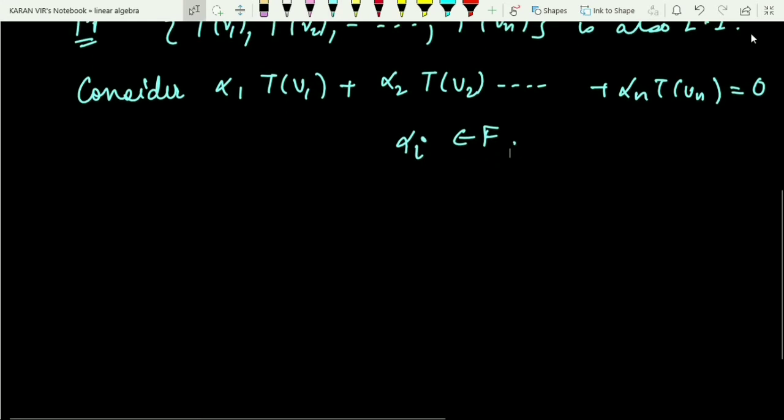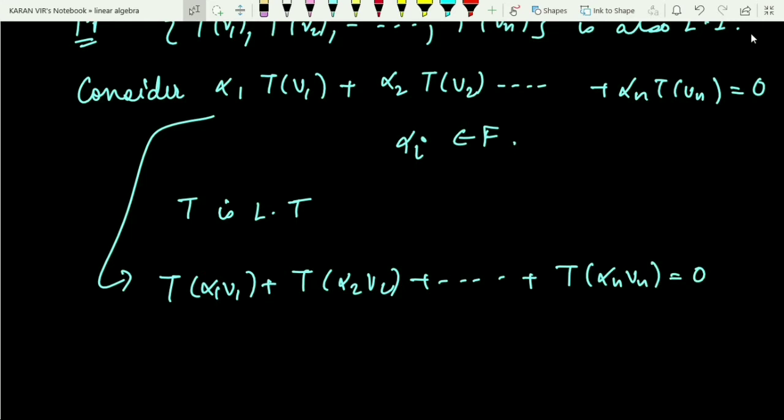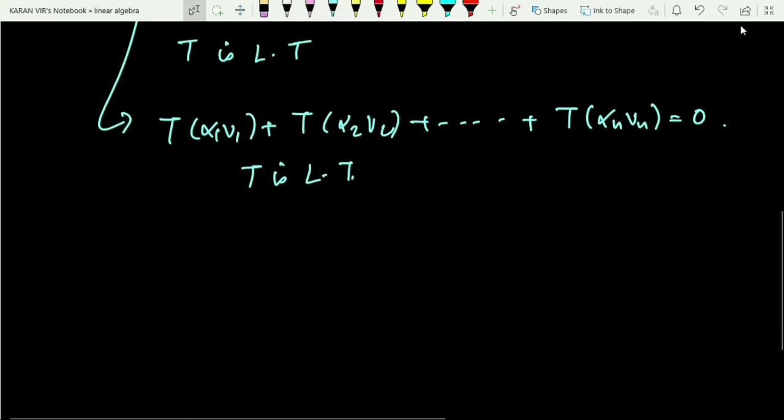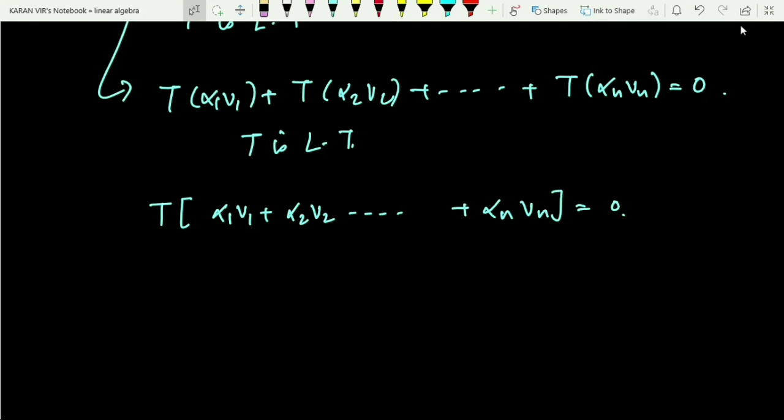Now we know that T is a linear transformation, so by using its properties I can take alpha inside: T of alpha 1 V1 plus T of alpha 2 V2 plus so on to T of alpha n Vn is equal to 0. Again using linearity, this is T of alpha 1 V1 plus alpha 2 V2 plus so on to alpha n Vn is equal to 0.